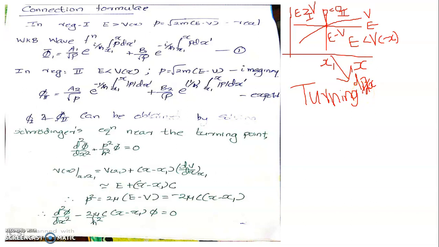As this is a property possessed by classical systems, generally these are referred to as the classical turning points. And we will be talking about a quantum mechanical system that is subjected to perform a dynamics in situations involving both regions 1 and 2.